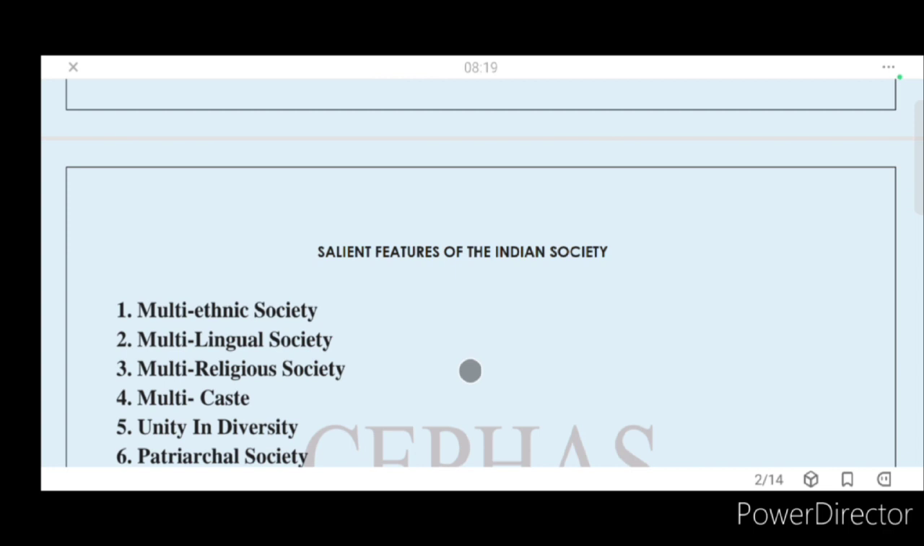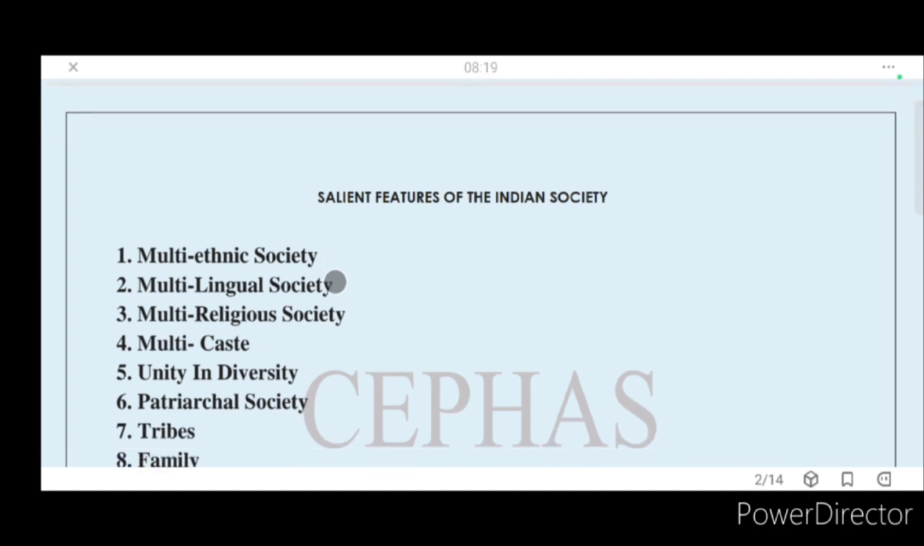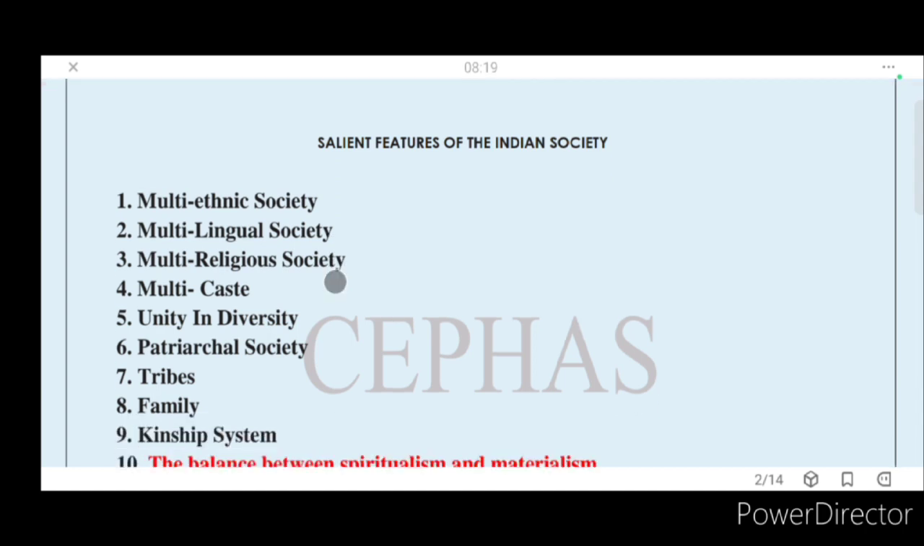Salient features of the Indian society. So what are the prominent features of the Indian society? Why do we call Indian society a very diverse country, a diverse society? So we call India a unity in diversity. Why are we calling it like that? So these are the reasons, a couple of reasons you can see over here.